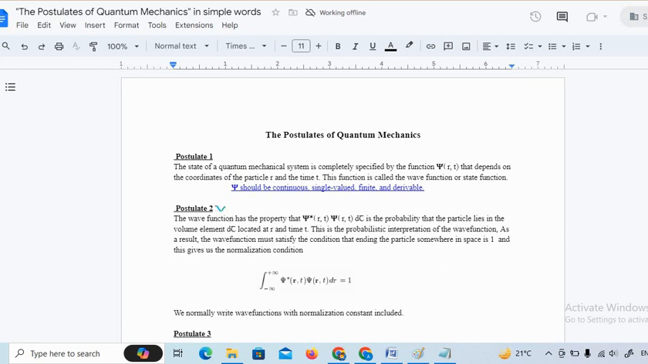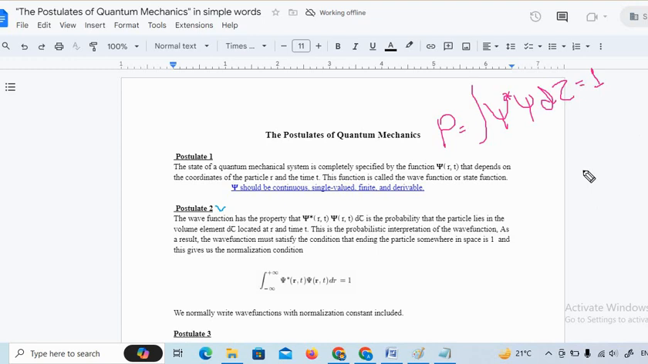The probability, say represented by capital P, is represented by the integration of psi star psi. If it is one dimension, this is dx. If it is two dimensions, dx dy, and if it is three dimensions, this is represented by dV or d tau. The probability says that this should be normalized, or equal to 1.